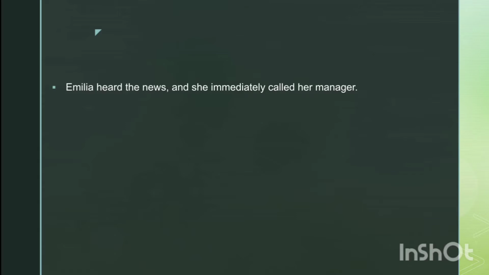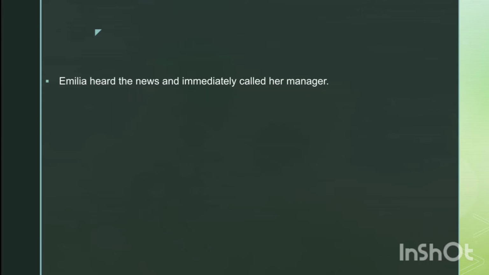If the writer were to leave out the subject she in the second independent clause, the sentence would no longer be compound and the comma could not be used before the conjunction. For example, Emilia heard the news and immediately called her manager. This example is a simple, not a compound sentence, since it has only one independent clause made up of one subject, Emilia, and two verbs, heard and called. The original compound sentence was made up of two independent clauses, each with its own subject and verb.